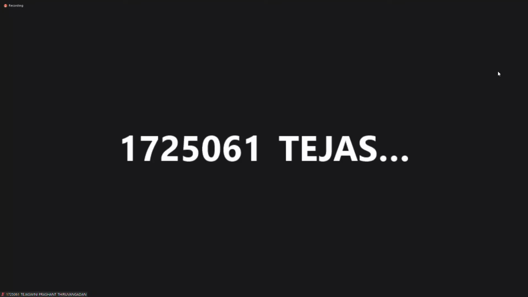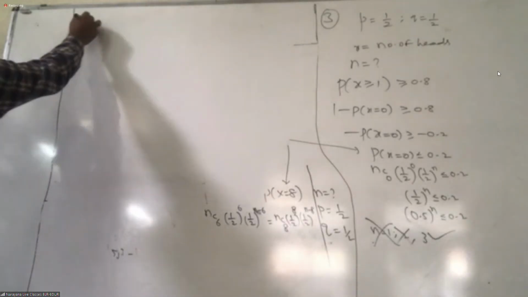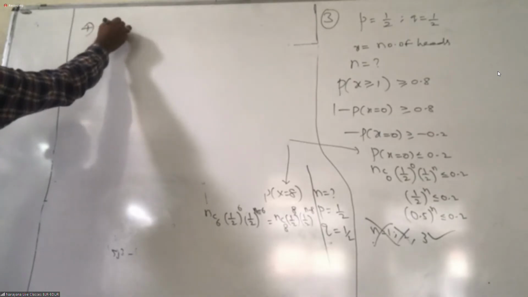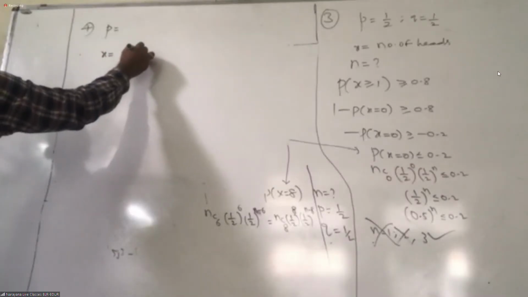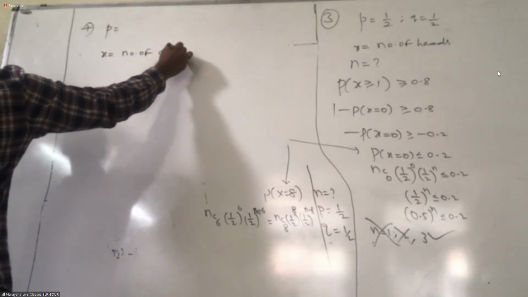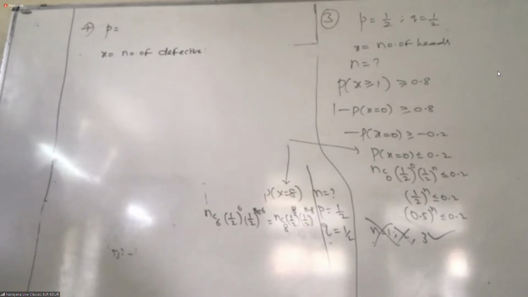Yes, sir. What about the fourth question? What is the P? Getting a defective bulb. X is nothing but number of defectives. So now, one bulb to be defective. What is the possibility that one bulb is defective?